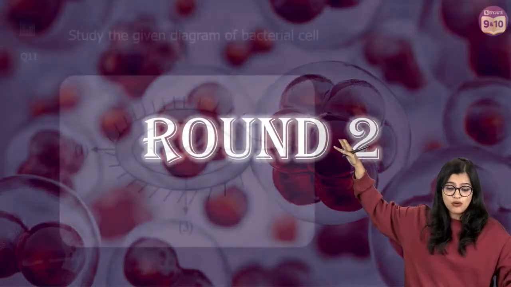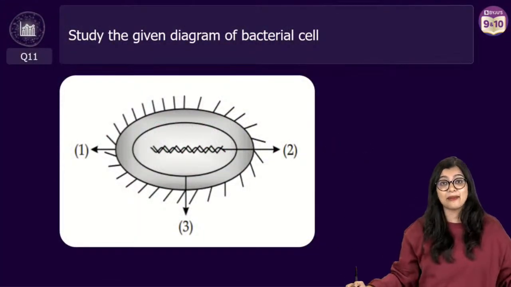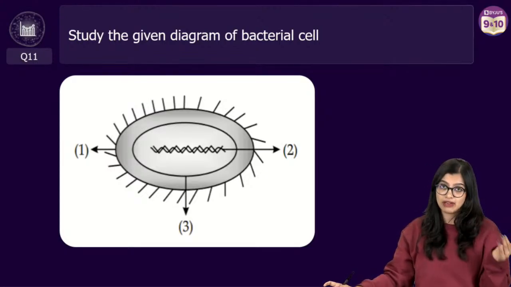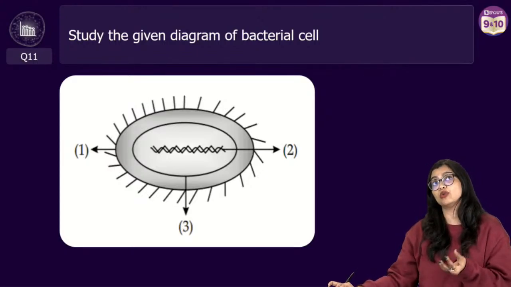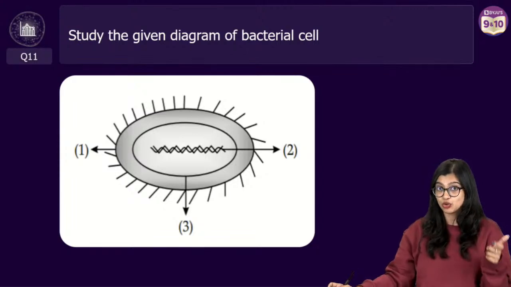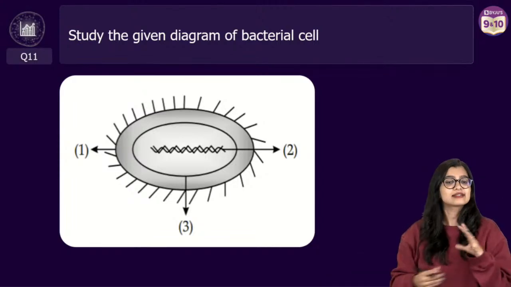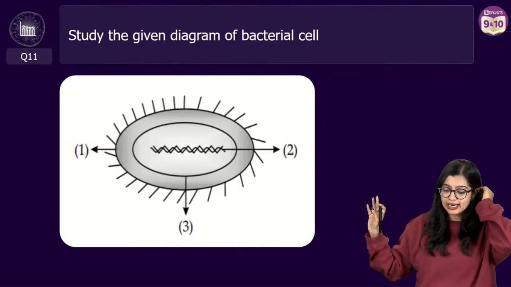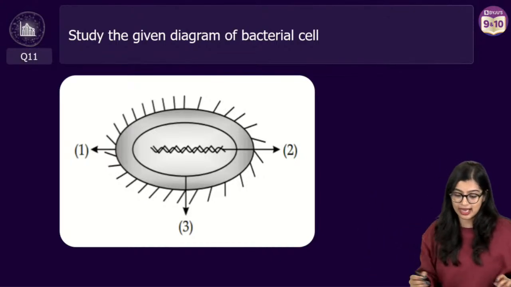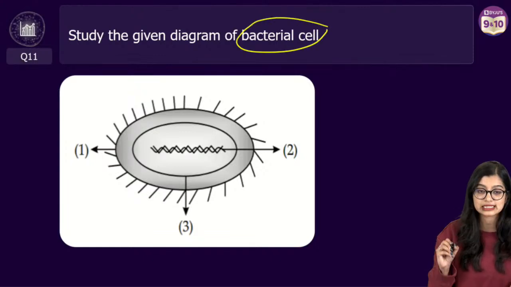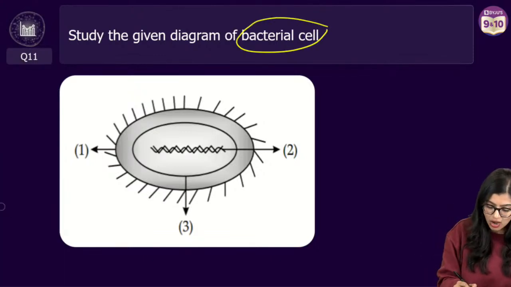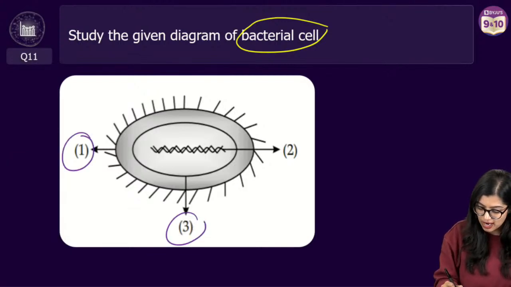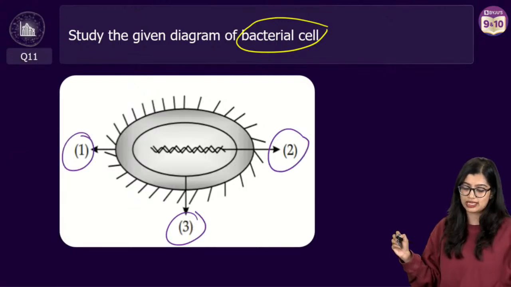Let's move on to round 2, which is going to be diagram-based questions. In biology, diagram-based questions are going to be very common. If you want to pursue biology in 11th and 12th, start getting a little more comfortable. Now everyone, focus on this particular diagram, which is of the bacterial cell. Notice there are 3 parts mentioned: part 1, part 3 and part 2.